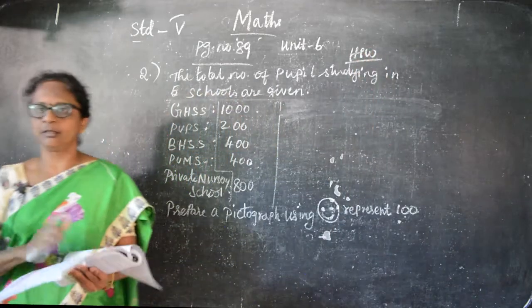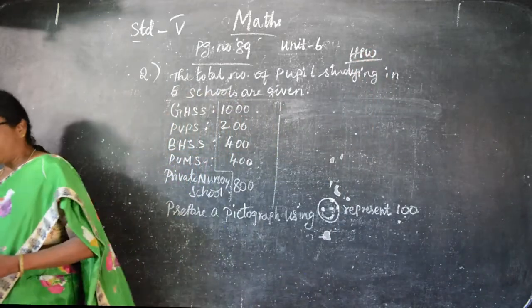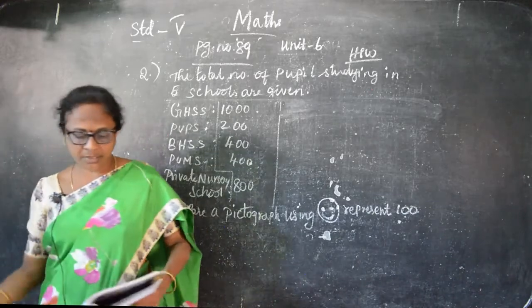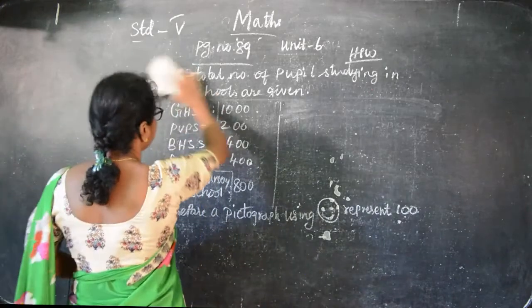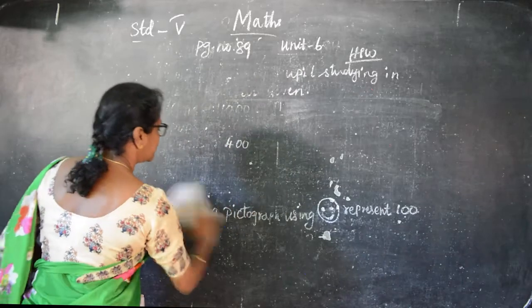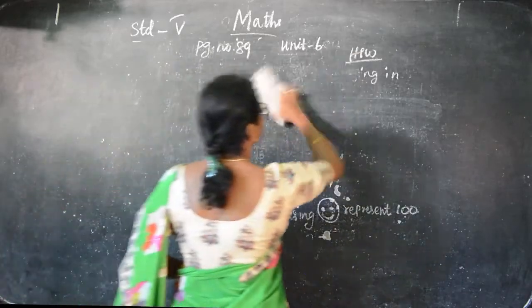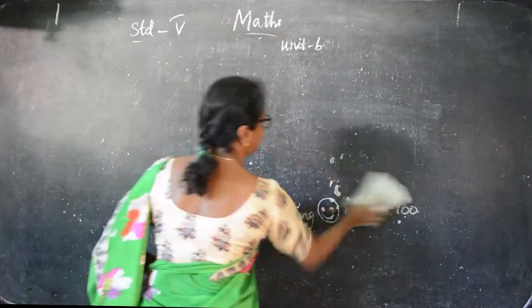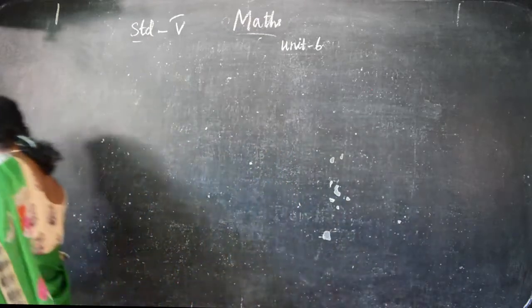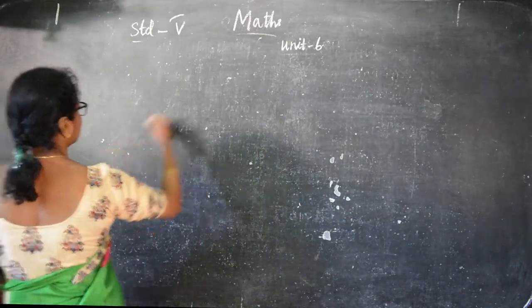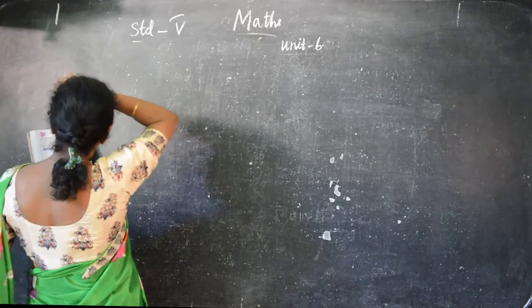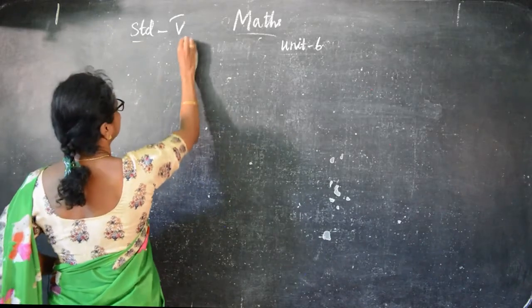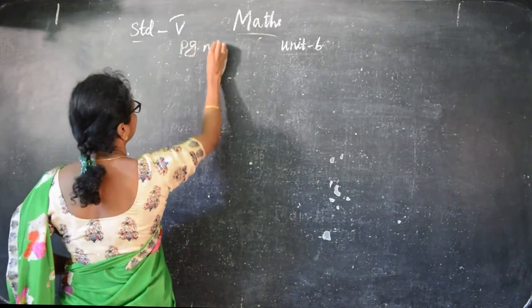Okay, children. Now next is representation of data by tally marks. We have already seen the representation of data by pictures and the like. Now we are going to see tally marks. Page number 90.